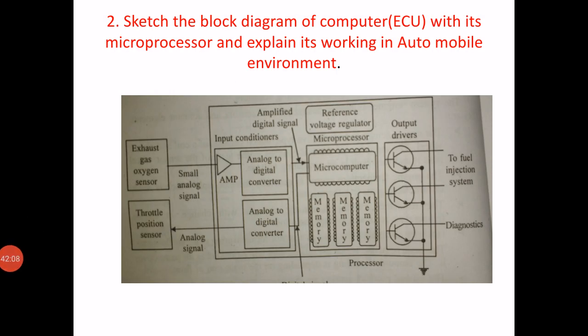So question number 2. Sketch the block diagram of a computer ECU with its microprocessor and explain its working in an automobile environment. So the ECU has 4 basic components. The first is input conditioning, the analog to digital converter, amplifier, etc. The second one is regulating the reference voltage. Some of the sensors need some reference voltage. That is the second unit, which provides the reference voltage.